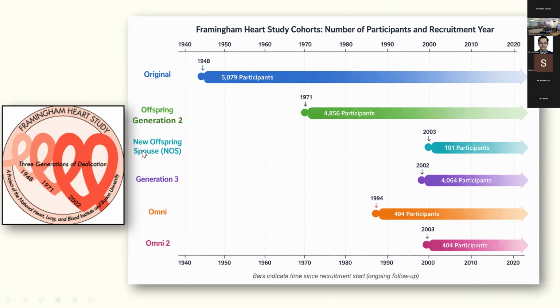And they have something called the new offspring spouse cohort. Basically, the husbands or wives of the Generation 2 cohort, where 2 of the children should have been in the Generation 3 cohort. And if so, they were recruited in the new offspring spouse cohort.